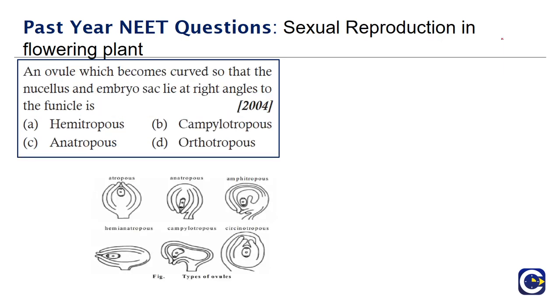So the same question has been repeated again. An ovule which becomes curved so that the nucellus and the embryo sac lie at right angle to each other is hemitropous, campylotropous, anatropous, or orthotropous. So here we know that it is right angle, and so hemitropous. This is the movement of hemitropy, that is, in right angle.